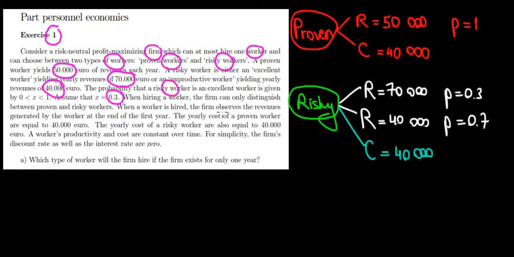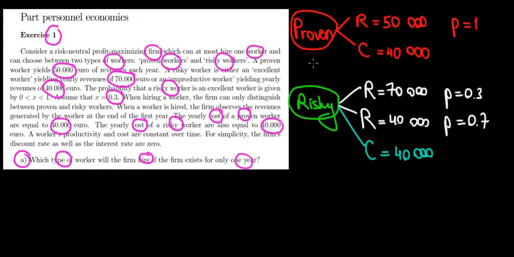Besides that, we also know the yearly cost of a proven worker to be 40,000 euros, and also the yearly cost of a risky worker is also 40,000 euros. Now, also the discount rate and the interest rate of the company are 0. In part A, we want to know which type of worker the firm will hire if it exists only for 1 year. Now, what does the company think about?